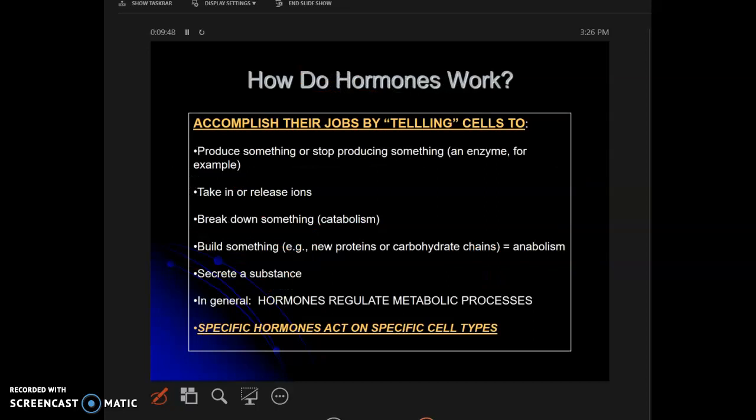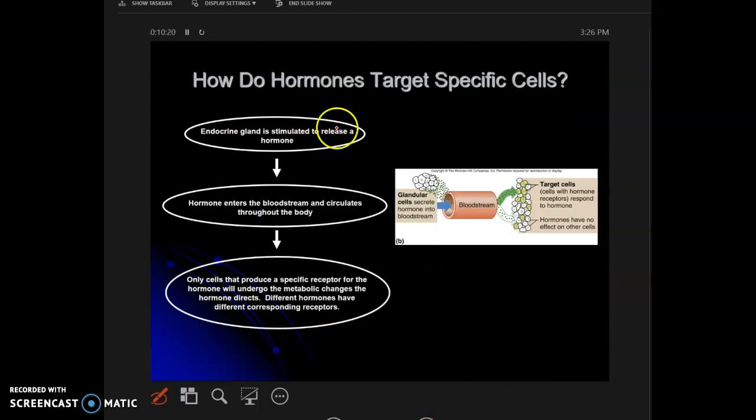All right, how do hormones work? I think we've said this. They either produce something or stop producing something, take in less ions, break down, build something, secrete a substance. What did I say? That in short, hormones regulate what? Metabolic processes. How do specific hormones act on a specific cell type? Because we already said that a cell must have a what? It must have a receptor. Okay, so basically the same thing is repeated, what I've already explained.